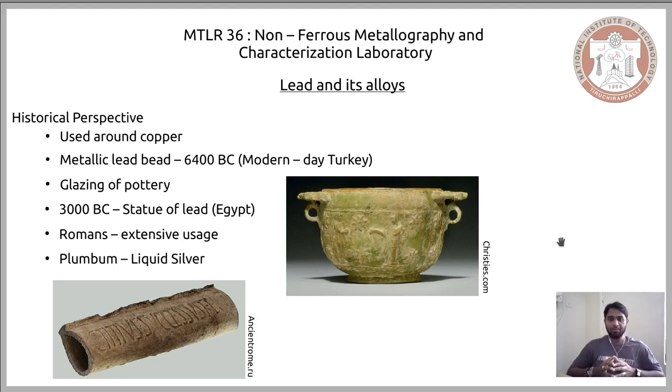The way people arrived at this name was they were more interested in silver, and one of the ways they extracted silver was through ores of lead. By appropriate techniques, they extracted silver from the ores of lead, and whatever slag they saw, they referred to that slag as liquid silver.